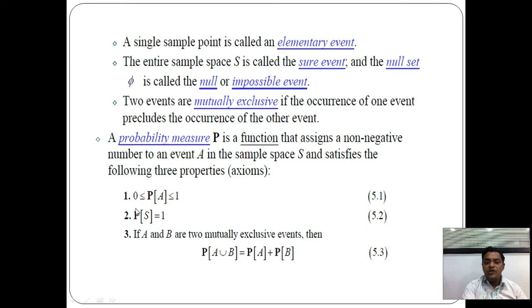Then the probability of the whole sample space is equal to 1.